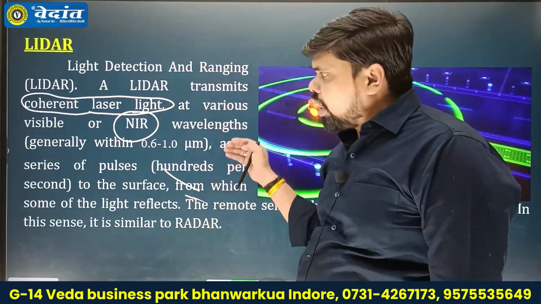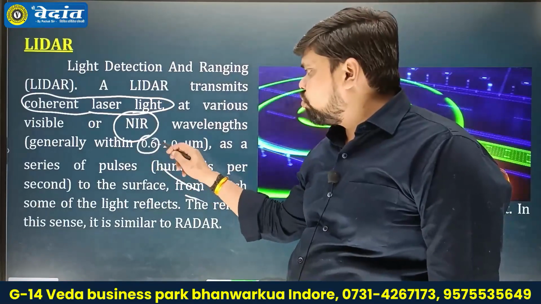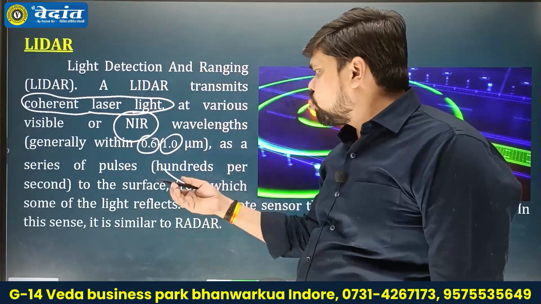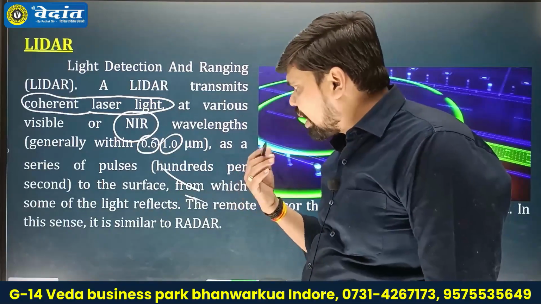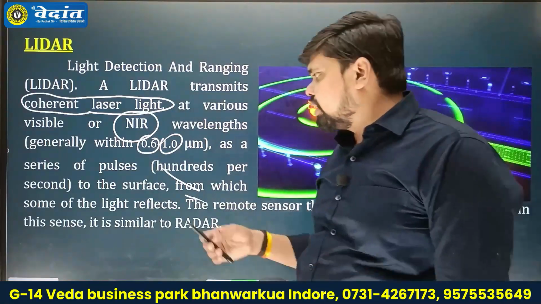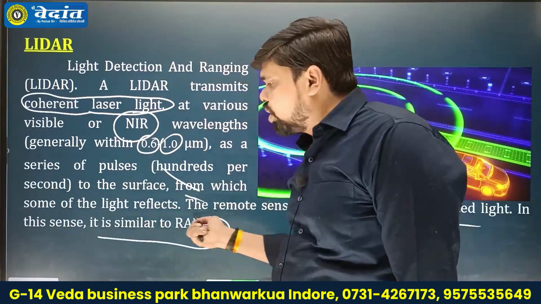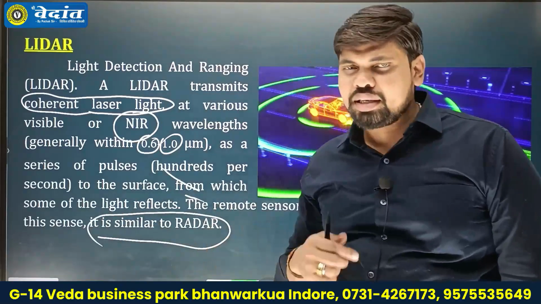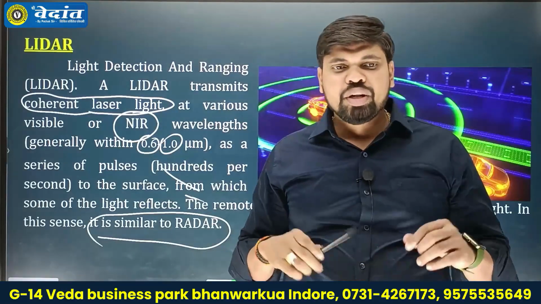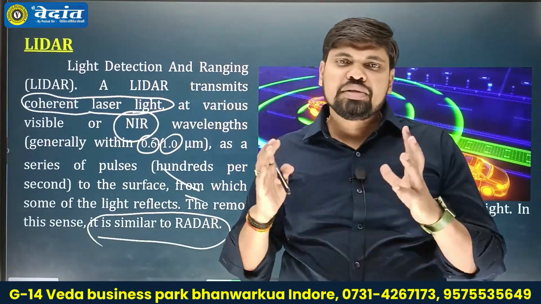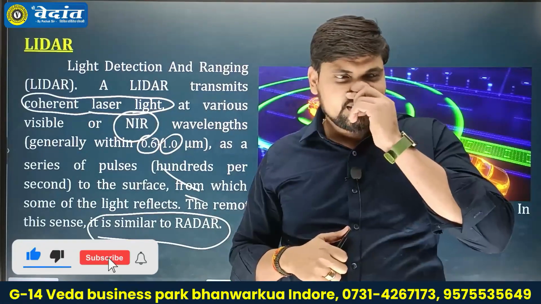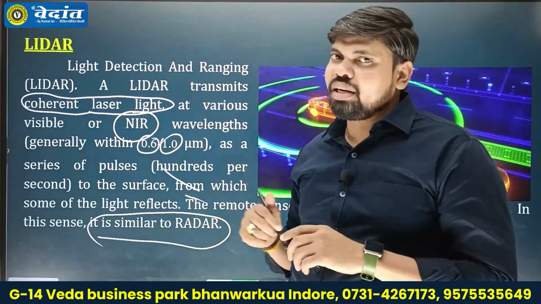Wavelengths are generally used in the 0.6 to 1 micrometer range as a series of pulses, 100 per second, to the surface from which some of the light reflects to the remote sensor. Radar and LiDAR are similar in working concept or principle, but the main difference is the signal: radar uses long wave radiation in the electromagnetic spectrum, whereas LiDAR uses coherent laser light or the visual light spectrum.